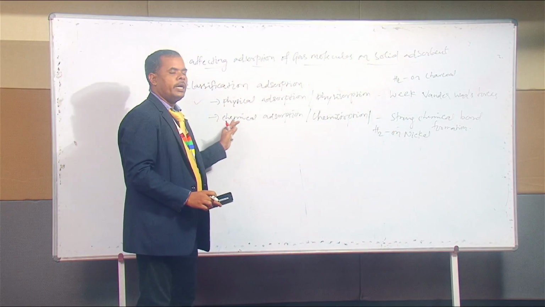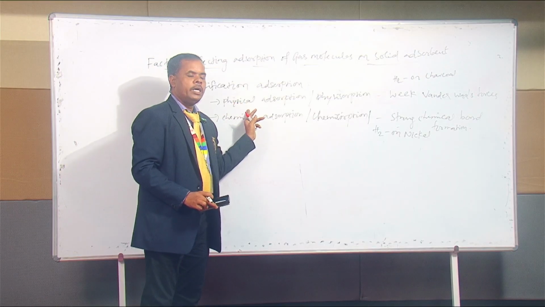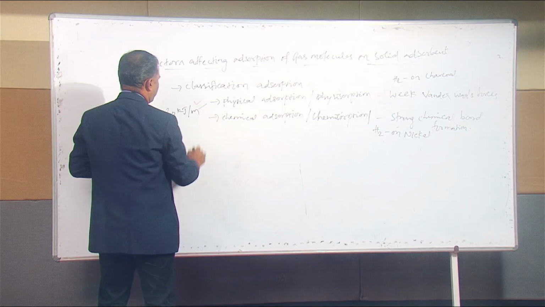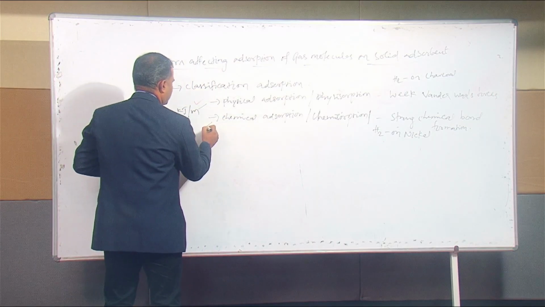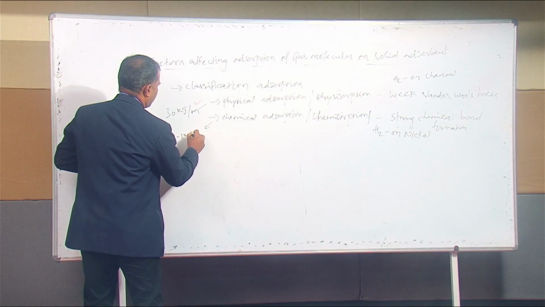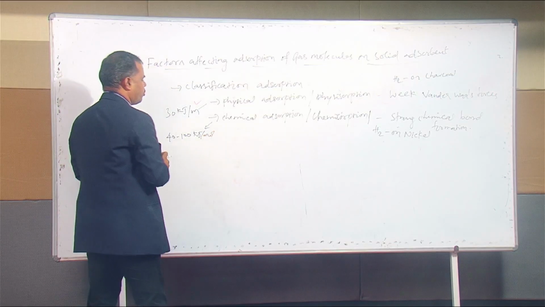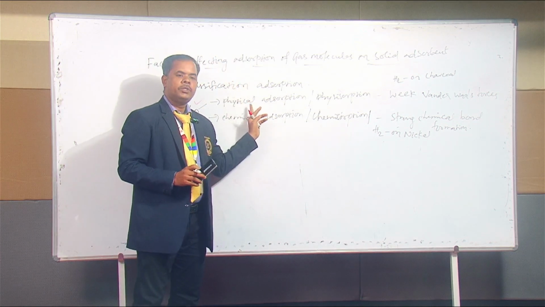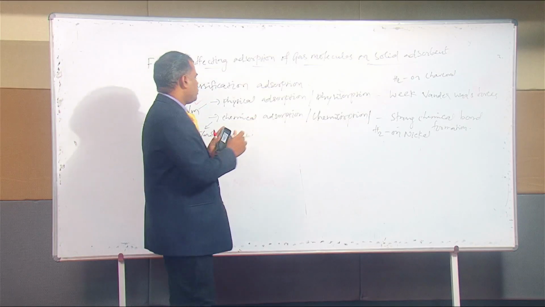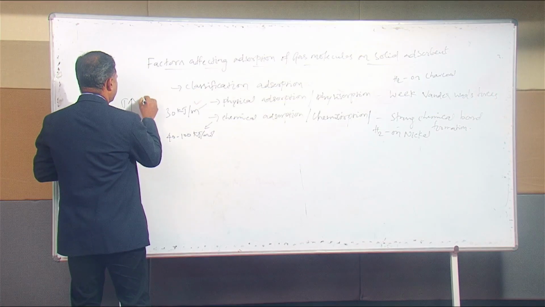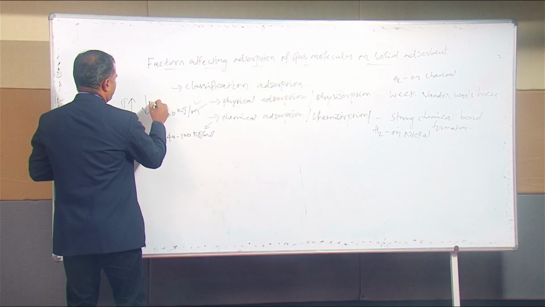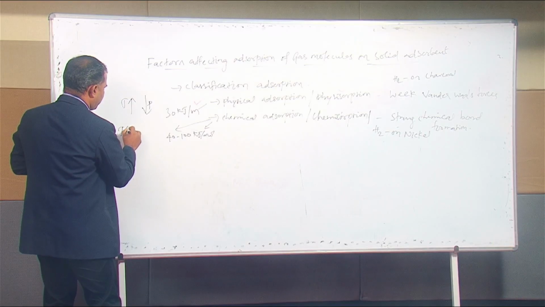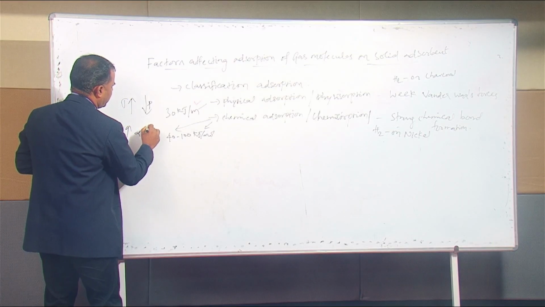Then third, the heat of adsorption is very low for physisorption, for example 30 kilojoule per mole. But in chemical adsorption, the heat of adsorption is very high, about 40 to 100 kilojoule per mole. Then the effect of temperature: when we increase the temperature, physisorption decreases, it is inversely related. But in chemisorption, it is just the reverse. When we increase the temperature, the rate of chemical adsorption also increases.